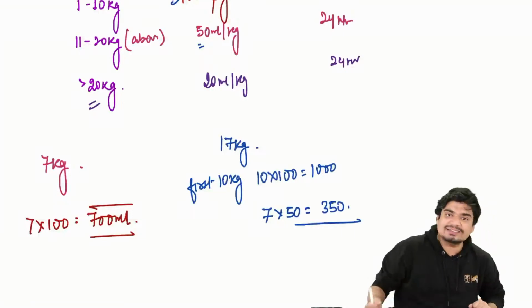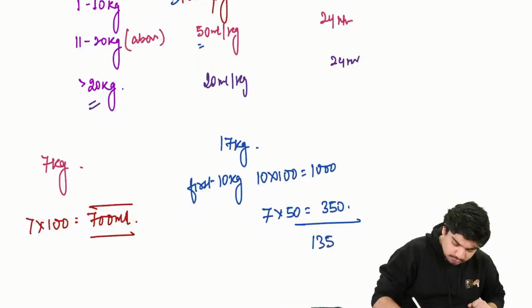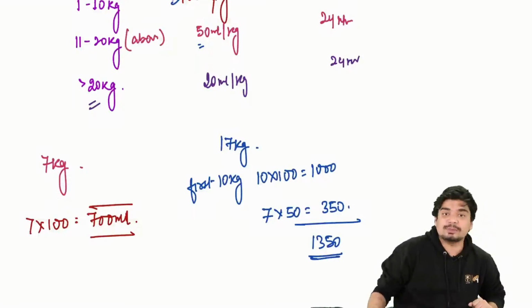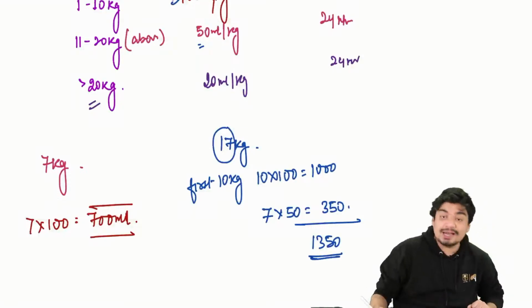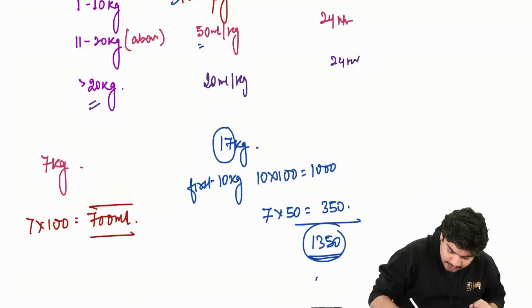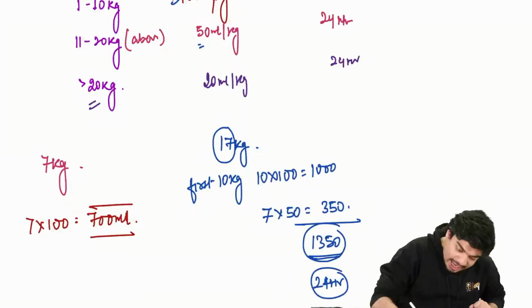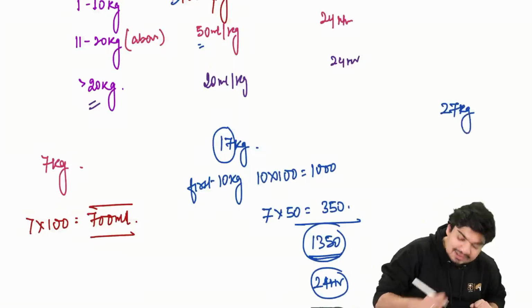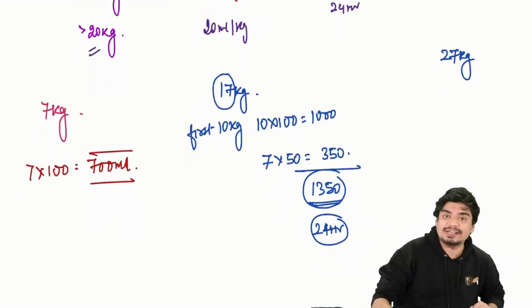You will add these things together. So the actual volume is going to be what? 1350 ml. So for a 17 kg child, the maintenance fluid is going to be 1350 ml in 24 hours. And let's say there is a child who is 27 kg.